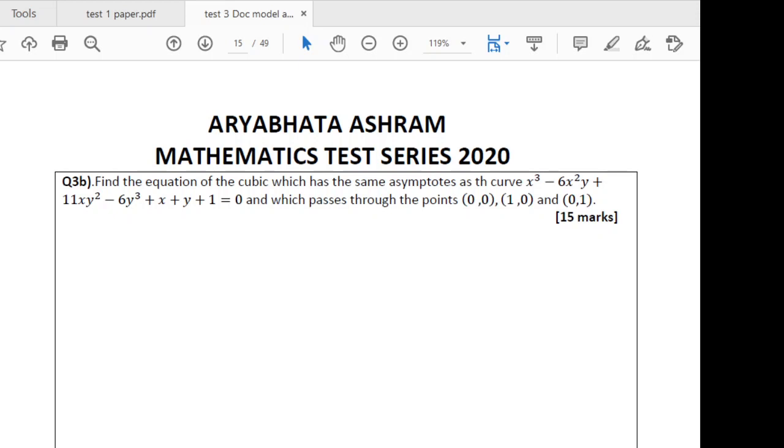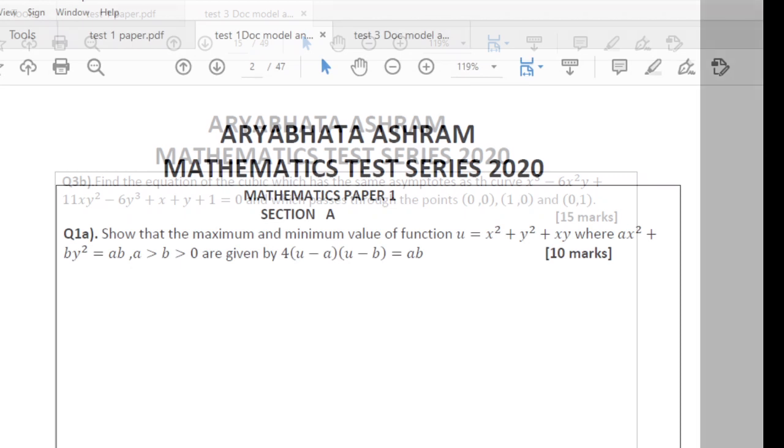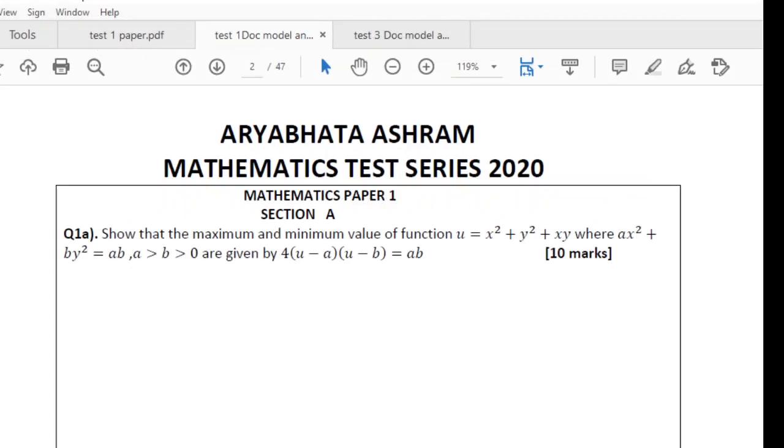We gave a question on asymptote. Many students neglect this question and think that such questions have not been asked, but we gave a question on asymptote in our test series. We were invariably giving one or two questions, and with the concepts you learn from doing these tests, you will be able to answer the question. And we also gave a question on Lagrange multiplier. This is the same nature of question which has been asked in the 2020 mains examination.